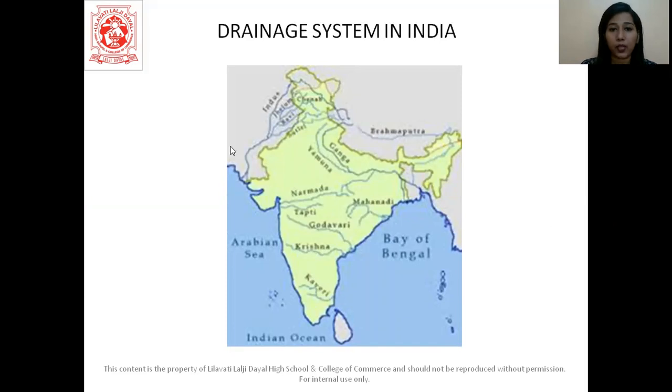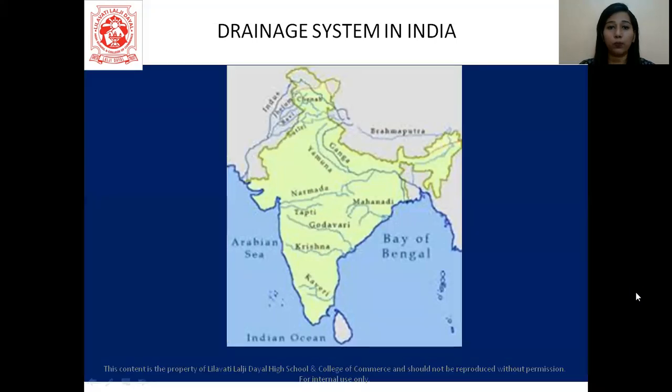As we can see here, they have given us the names of all the rivers. Here we have Kaveri, Krishna, Godavari, Tapti, Narmada, Mahanadi, Yamuna, Ganga. See, it's originating from here. Indus, Jhelum, Chenab, Brahmaputra. So this is the drainage system in India. Observe it carefully. Ravi is here, Satluj is here. Let's talk about this now.